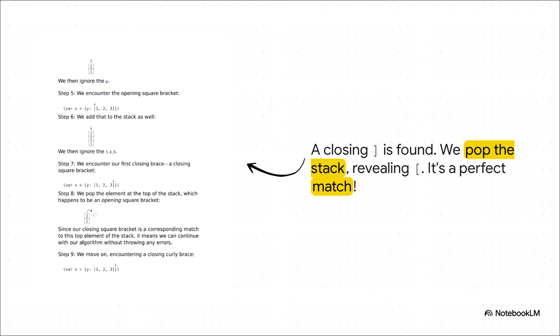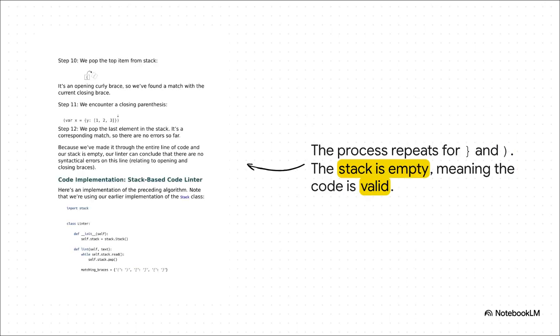We compare them. Is a bracket the right partner for a square? Yes, it's a perfect match. We can discard them both and just keep going. So we keep going. We see a closing curly brace, so we pop the stack. And what's waiting for us? The opening curly brace, another perfect match.